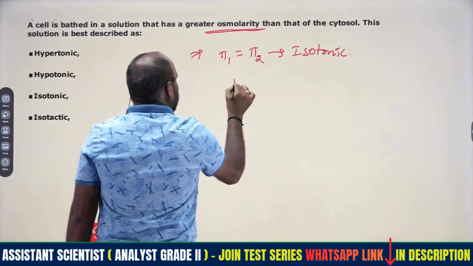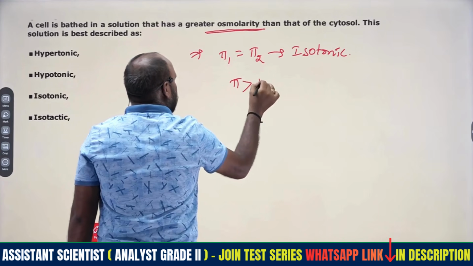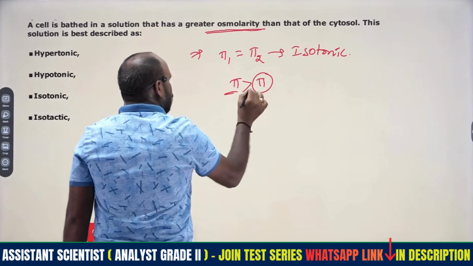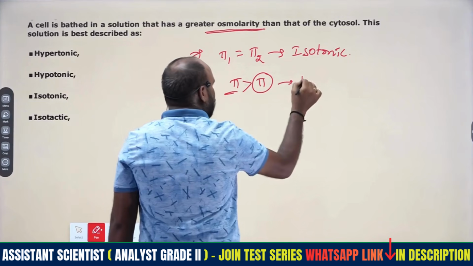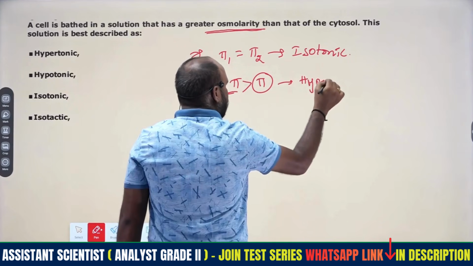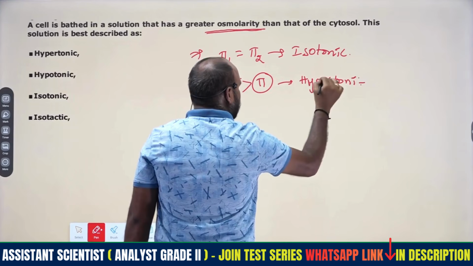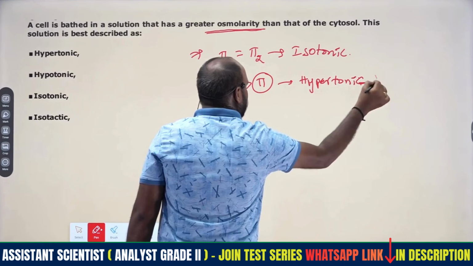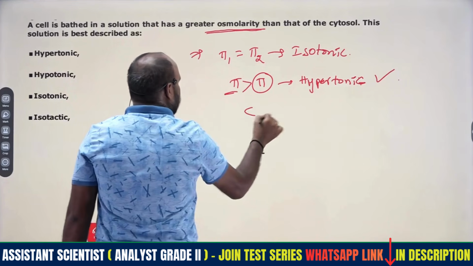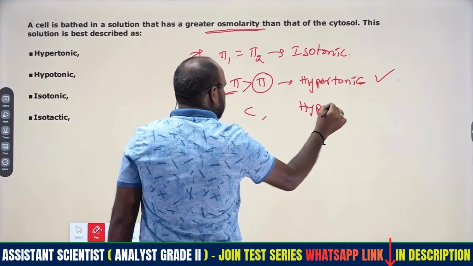If the osmotic pressure is greater, those are hypertonic solutions. If it is less, those are hypotonic solutions.